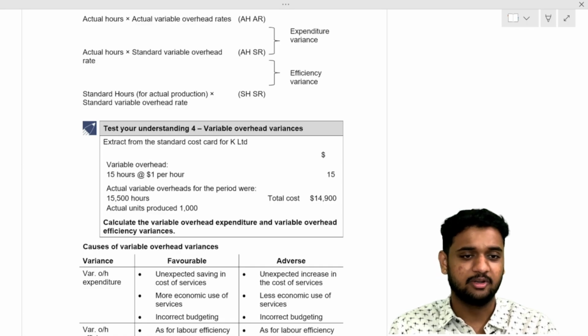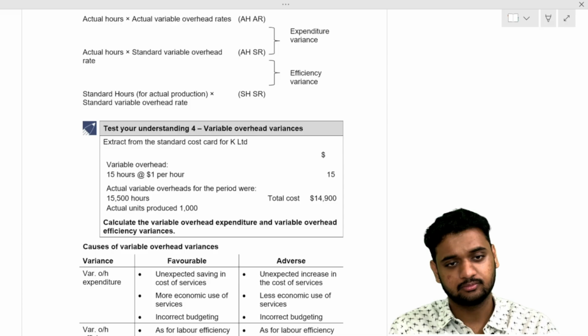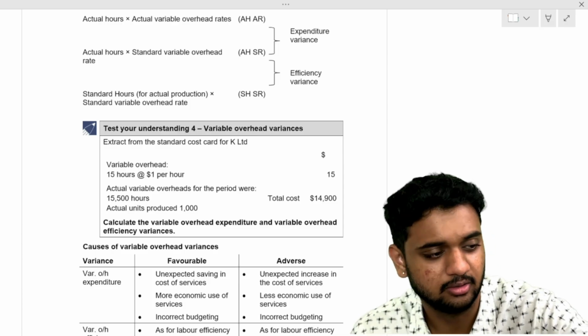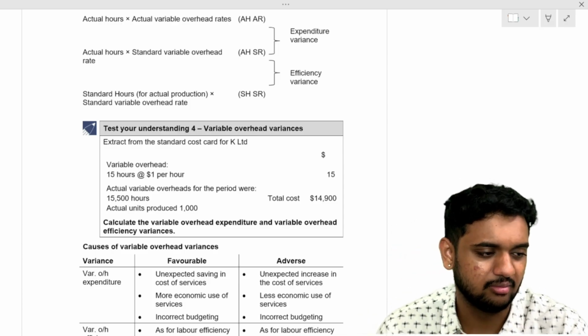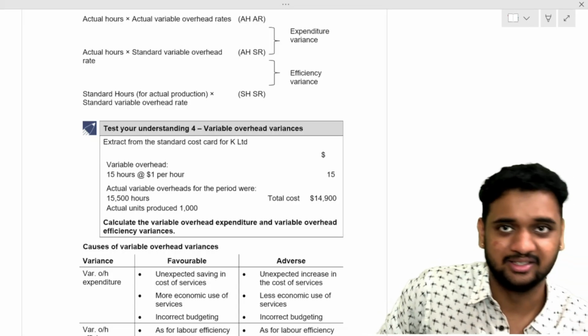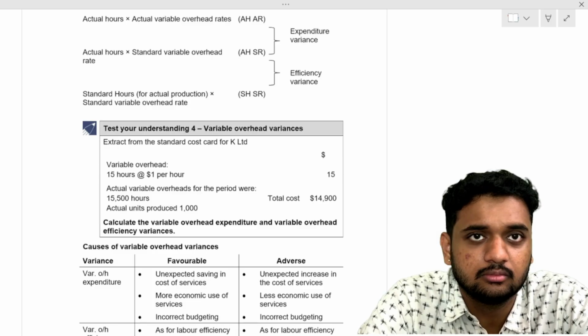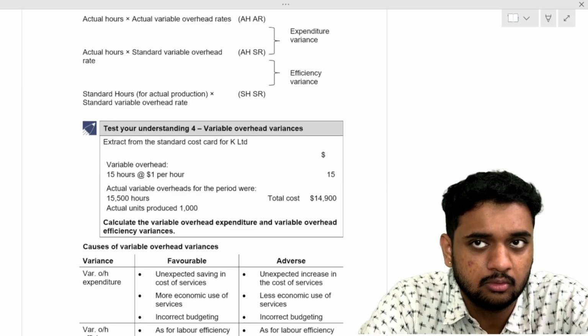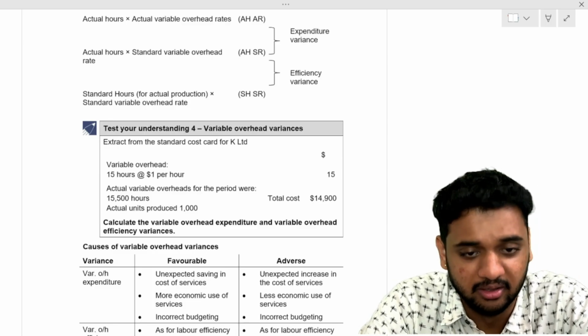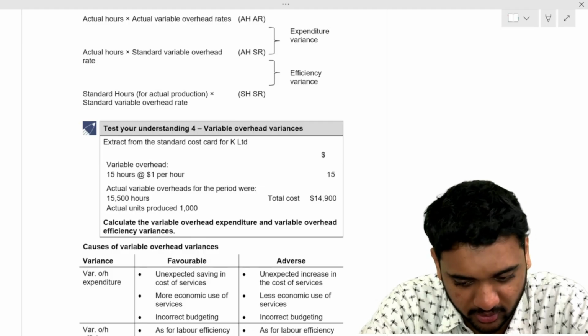Efficiency variance? 500 adverse. You already get the same answer. You don't have to write the entire standard rate and all. Just write SR, SH, AH, AR. Take 2 minutes time and discuss the question fast. Then we can proceed to the next question.